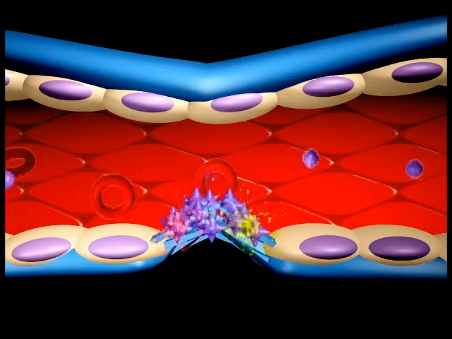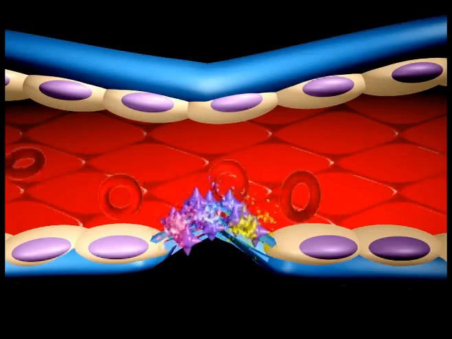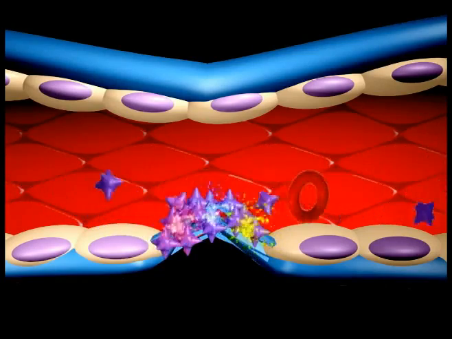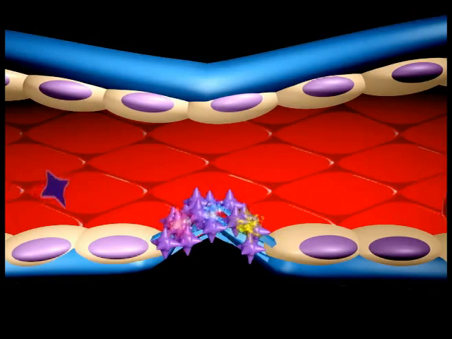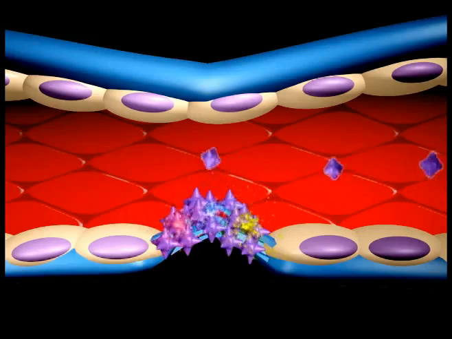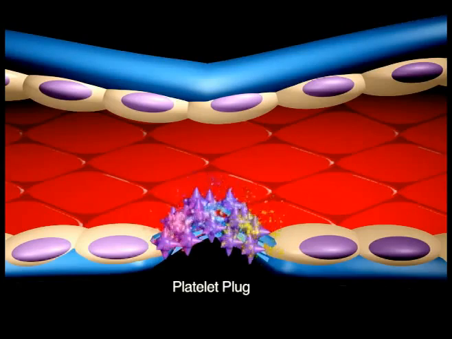and vasoconstriction. Thus, ADP and thromboxane A2 promote more platelet adhesion and therefore more ADP and thromboxane. The positive feedback promotes the formation of a platelet plug.